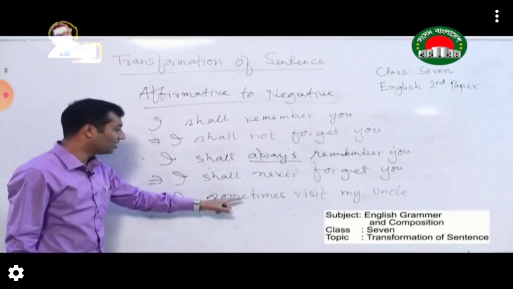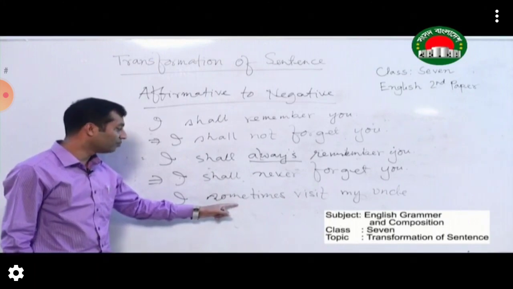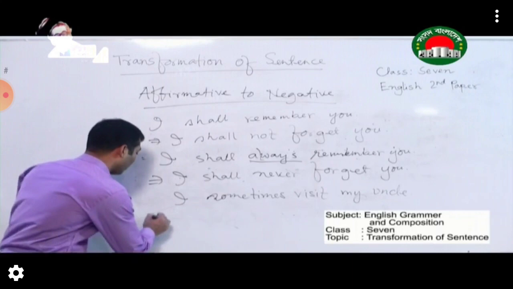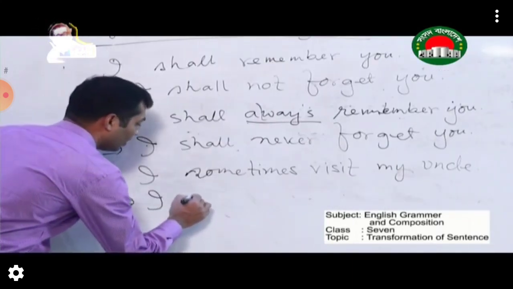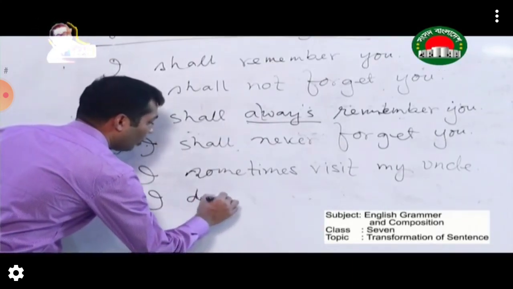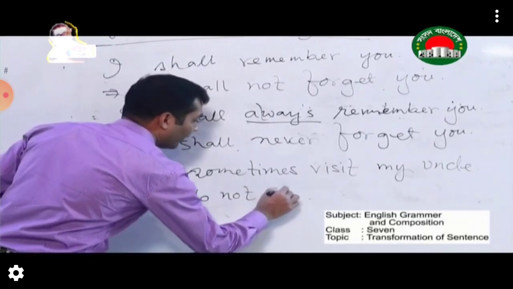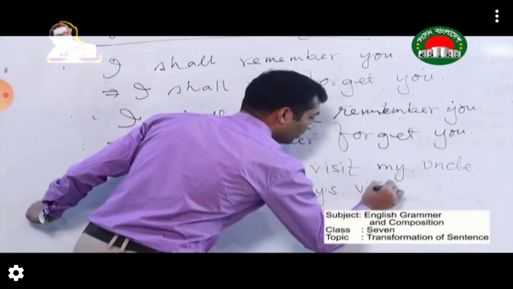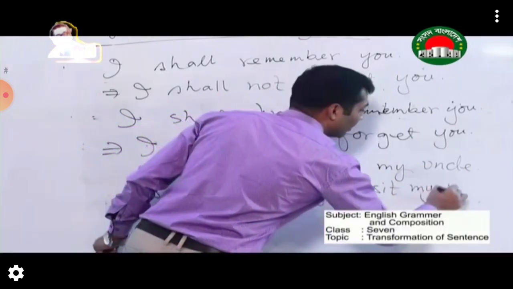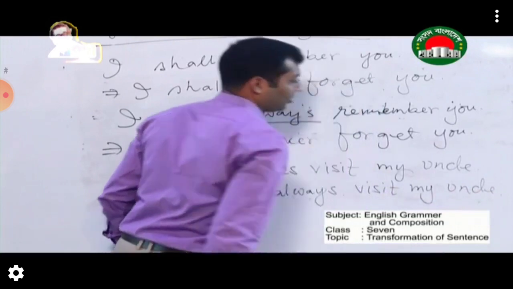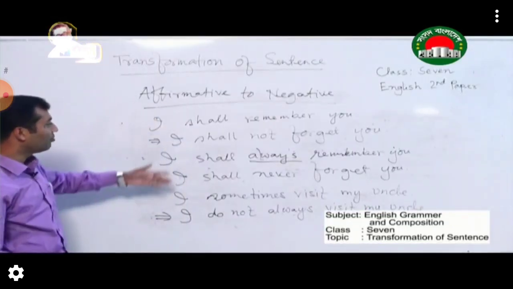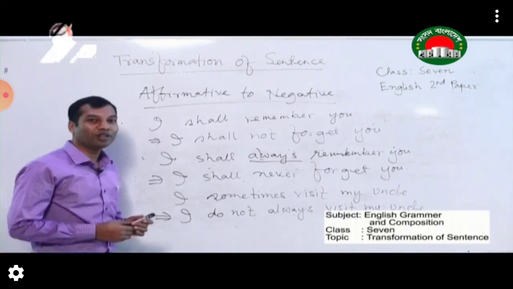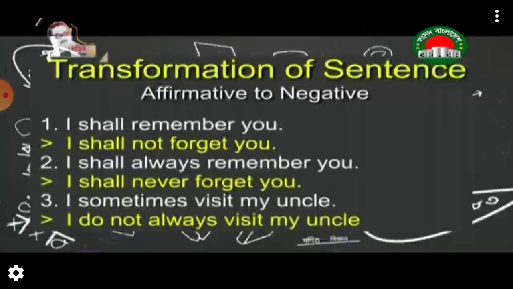When you see the word sometimes in an affirmative sentence, in the negative sentence it becomes not always. So I do not always visit my uncle. So these three examples are almost the same but with little differences among them, and I hope that you have understood where the differences are.